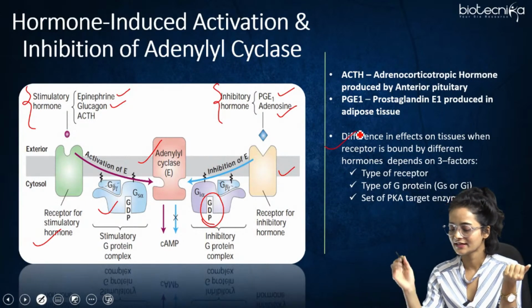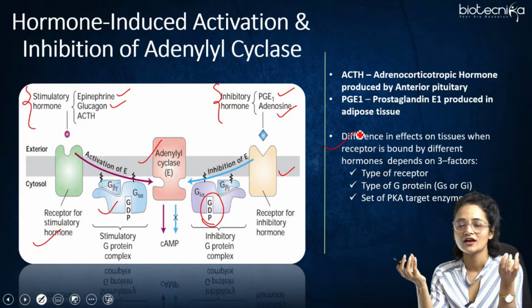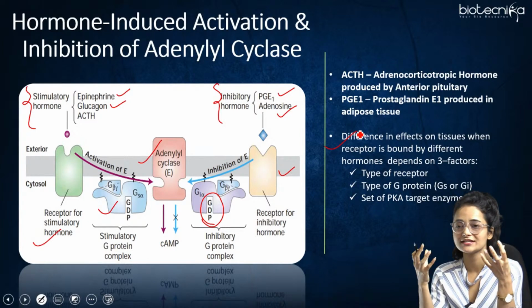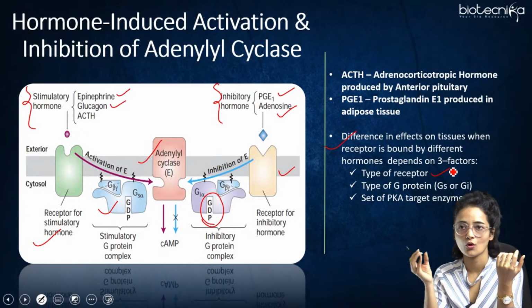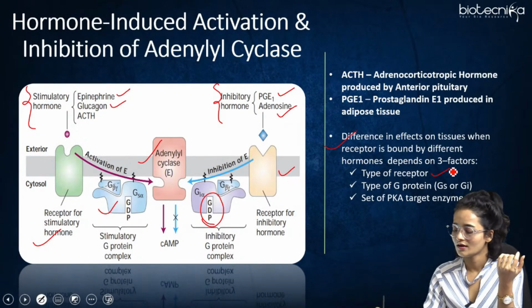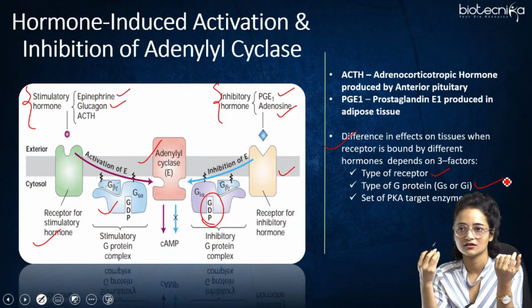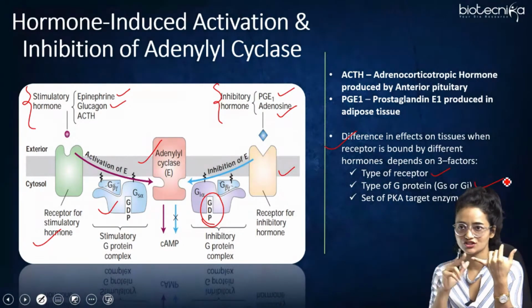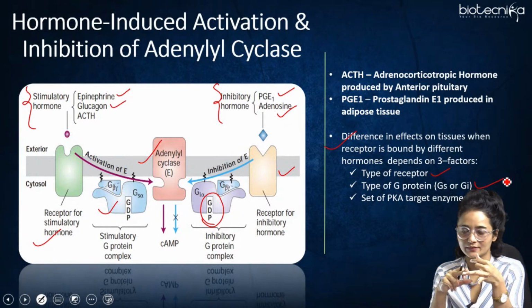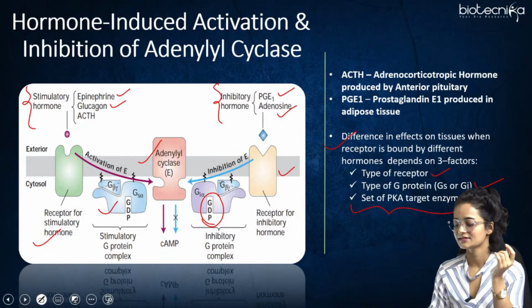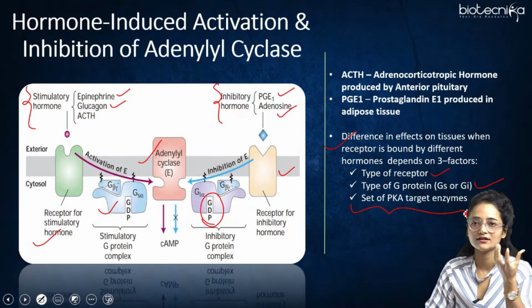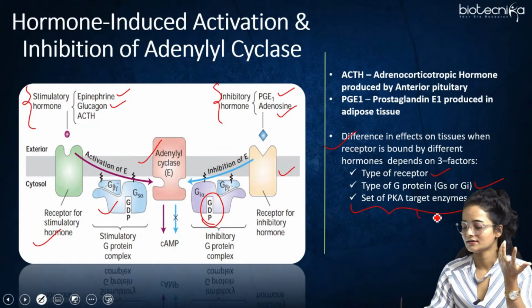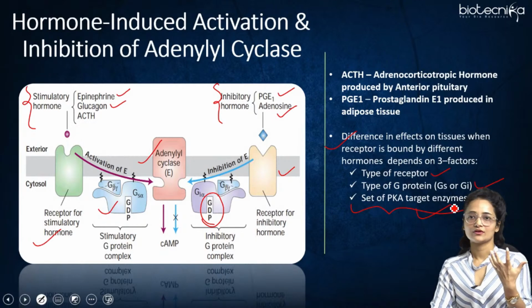The difference in effects on the tissues when the receptor is bound by different hormones basically depends on three factors. First, the type of receptor the hormone is binding to. Second, the type of G protein that gets activated: if it's Gs, then stimulation will take place, and if it's Gi, then inhibition will take place. And third, the type of PKA, that is protein kinase A, and the enzyme it is targeting.